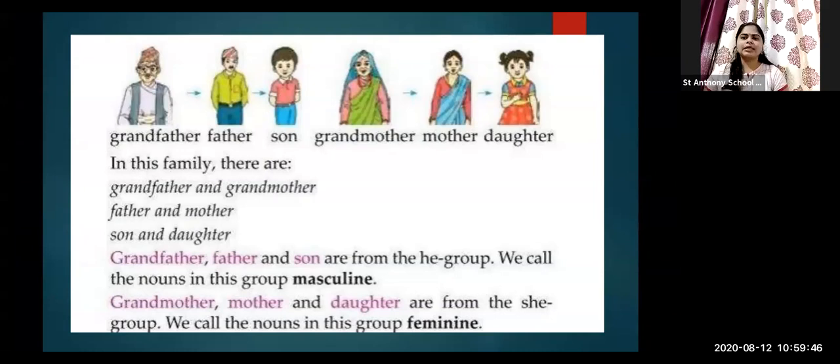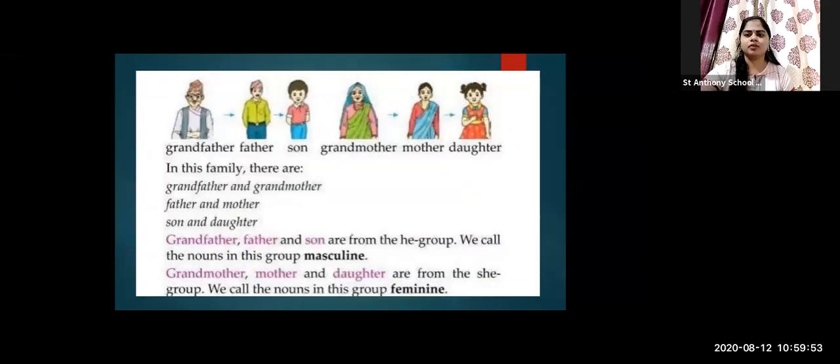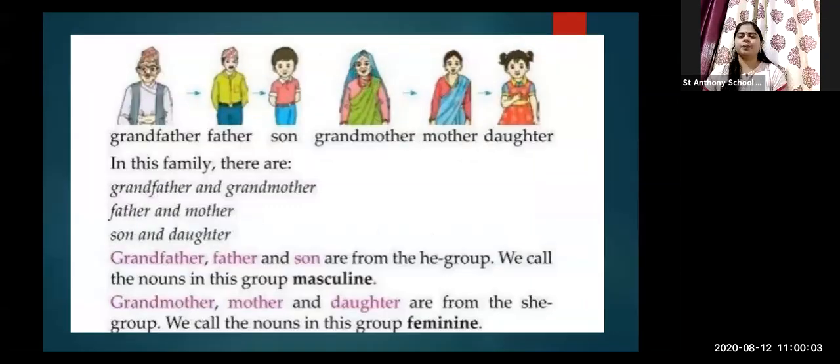Okay, kids, listen very carefully. Grandfather, father and son are from the he group. Now you may be thinking, teacher, what is the he group? In the lecture we did already in the month of June, I explained that he is used for male, and the pronoun she is used for female. So they belong to the he group.